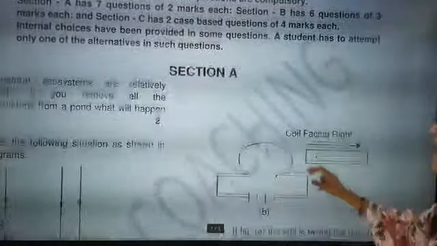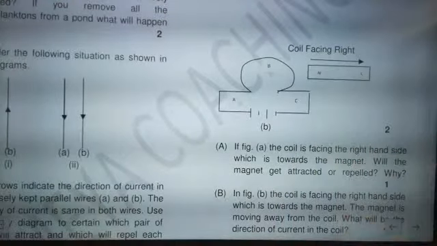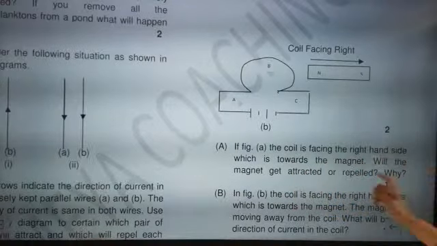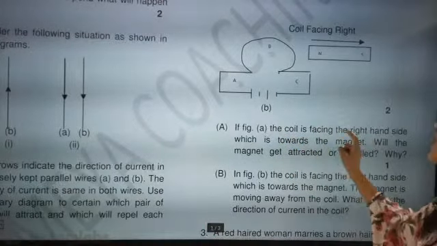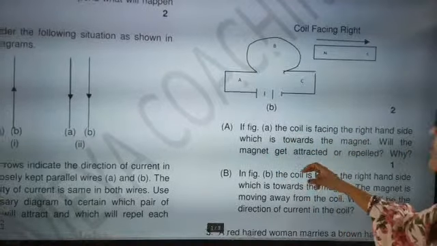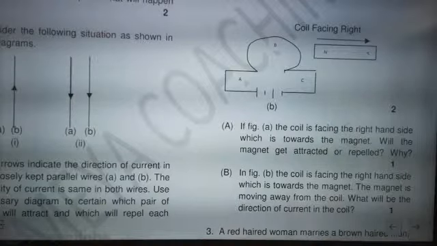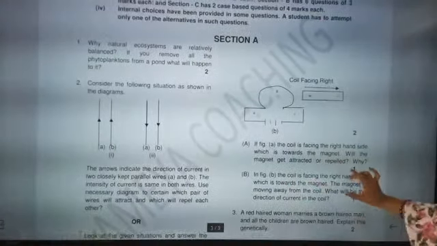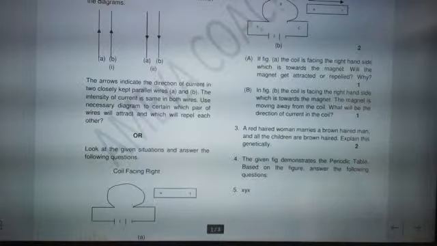Now the direction of the magnet is exactly going outward. Then what will be the situation? In the figure, the coil is facing the right hand side, which is towards the magnet. Will the magnet get attracted or repelled? Why? Just see the question. Can I make it minimal so that you can see the question at once? Okay, fine. Just go through it if you are able to see it.